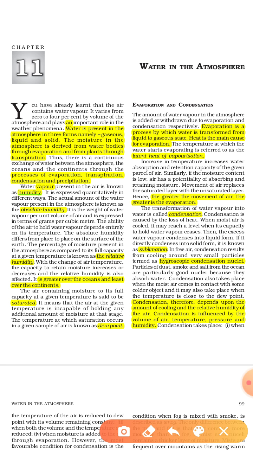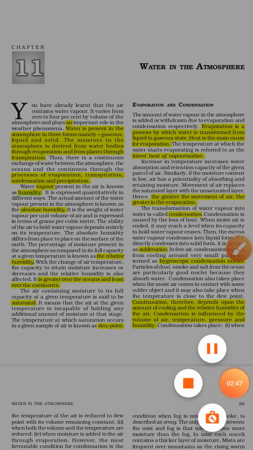The first term of water is humidity. What is the meaning of humidity? Water vapor present in the air is known as humidity. Whatever water vapor is present, as you know, the structure or we can say the components of the atmosphere, there are three components or constituent materials of the atmosphere: water vapor, dust particles and gases. So water vapor in air is called humidity.